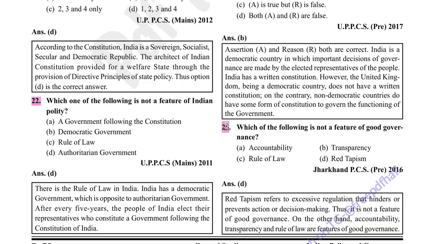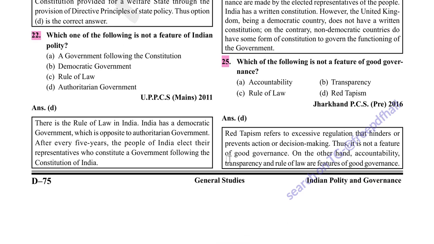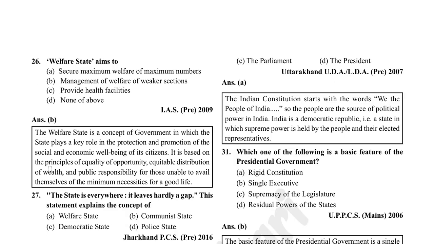Which of the following is not a feature of good governance? Red tapeism. Option D is correct. Red tapeism refers to excessive regulation that hinders or prevents action or decision making. Thus, it is not a feature of good governance. On the other hand, accountability, transparency, and rule of law are features of good governance.